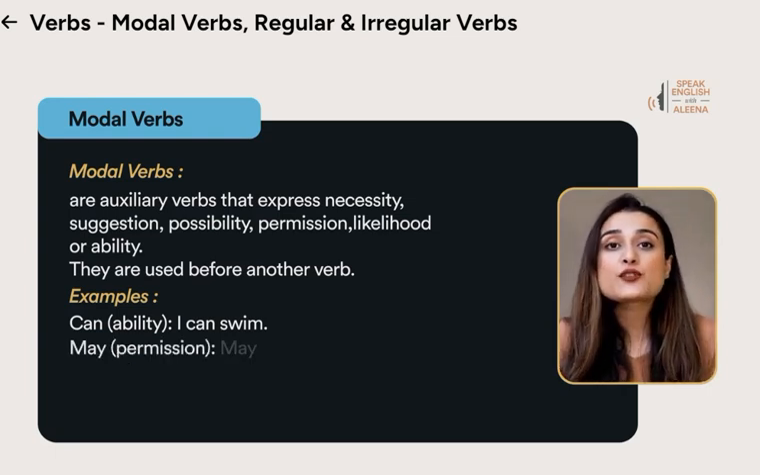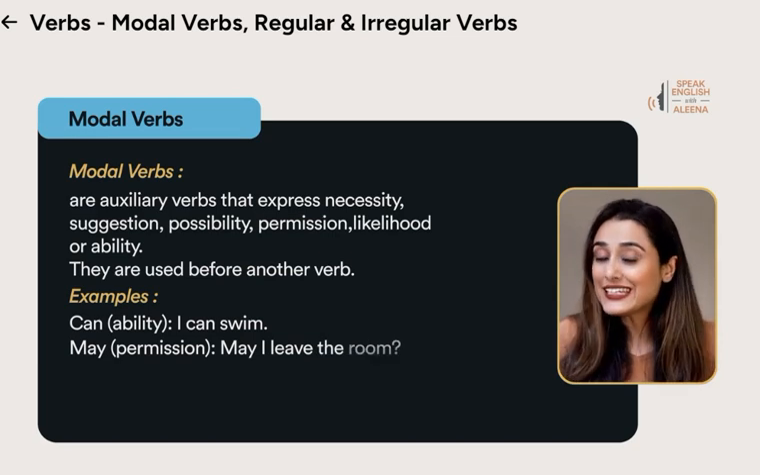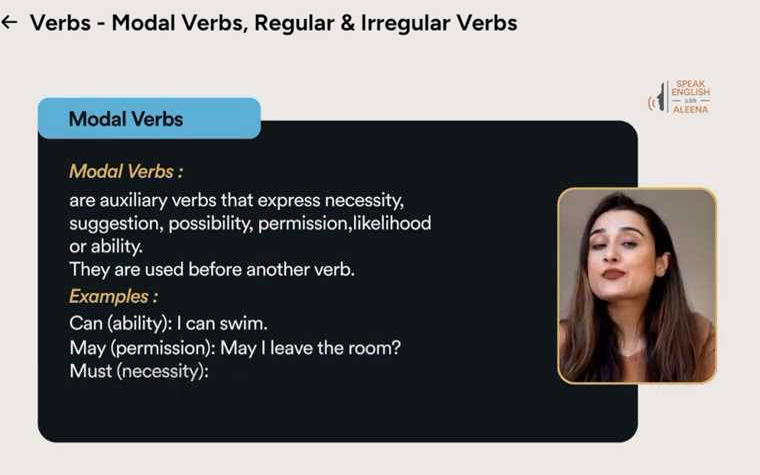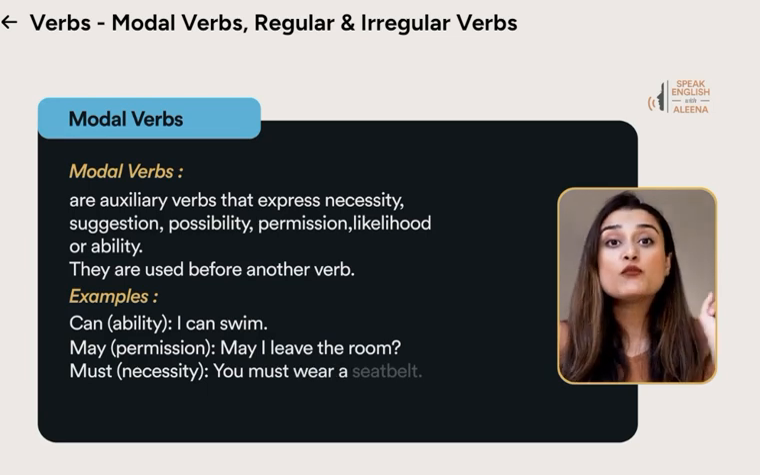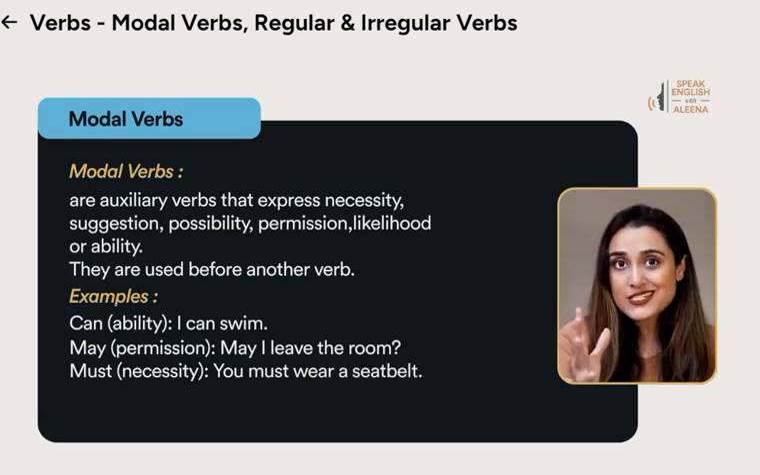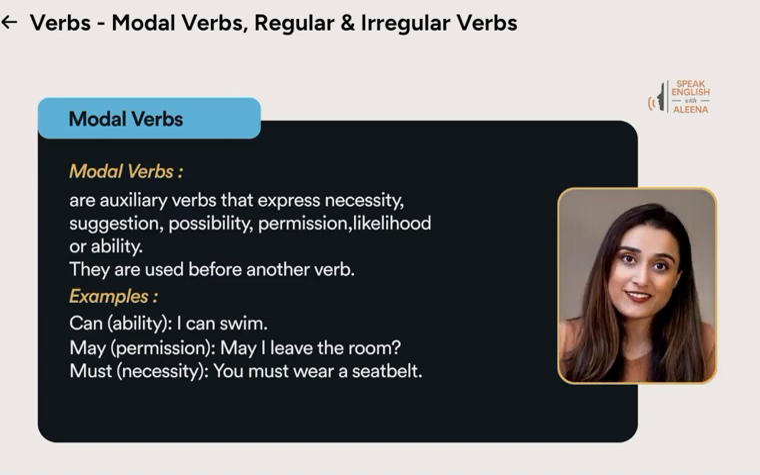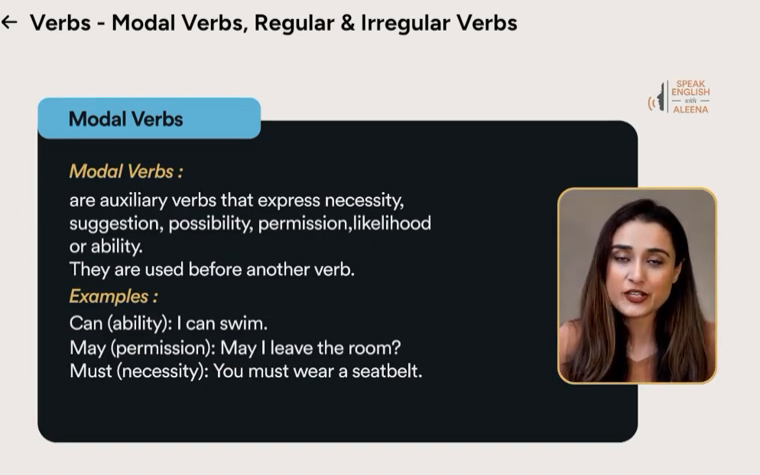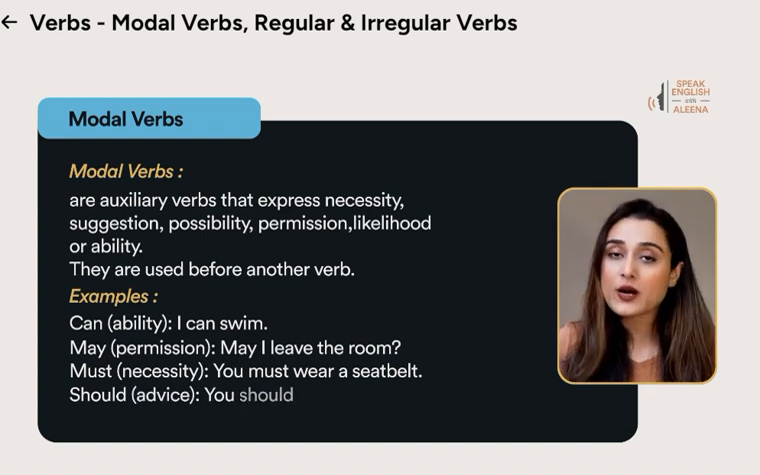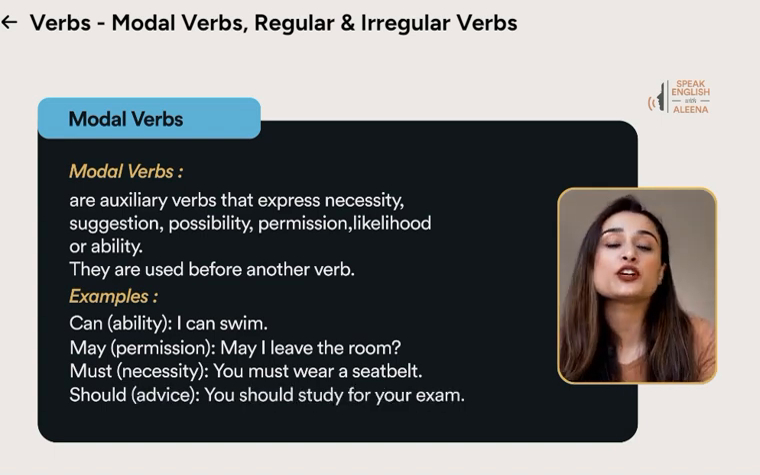May expresses permission. May I leave the room? So I'm asking for permission. Must expresses necessity. You must wear a seat belt. You must wear. Must is appearing before wear. So this becomes the auxiliary verb. Hence we call it the modal verbs. Should expresses advice. You should study for your exam.